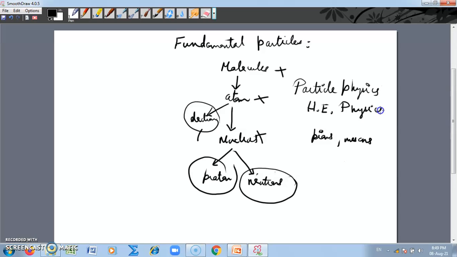Because we don't find pions, mesons, muons and all these things everywhere. So a great deal of energy is required to break particles into some of these particles, and so it's known as high energy physics. For our undergraduate classes, it is enough to know about the members and certain characteristics about them, without going into the mathematical details. It's a highly mathematical subject, but fortunately for our undergraduate classes, we don't have to go into these parts.